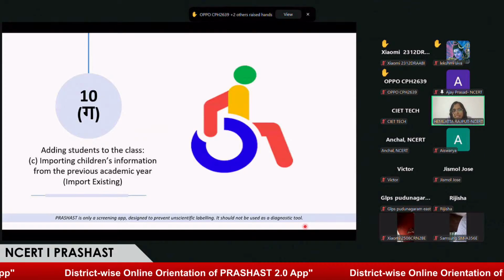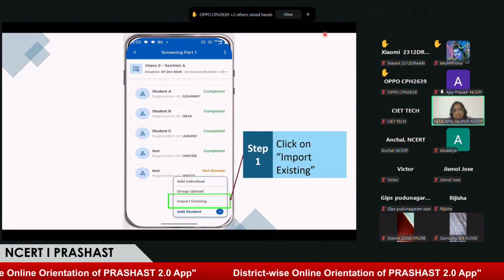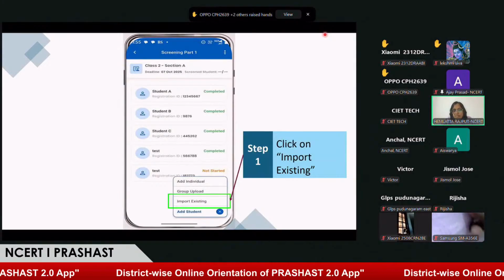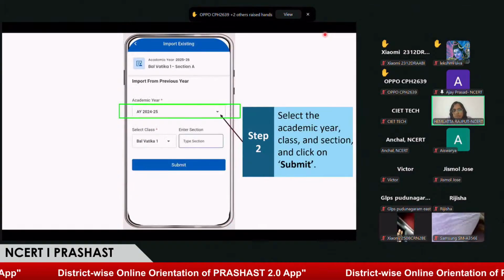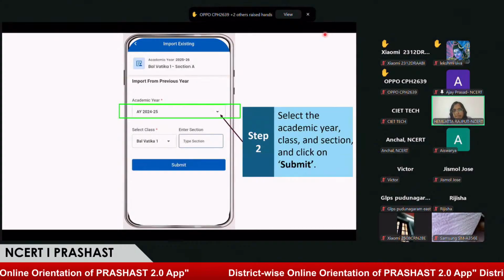Now we are going to see how to do the import existing method. Here, in the add students button, the import existing button is there. You need to click on that. Once you click on that, you find that the previous academic year is also there.